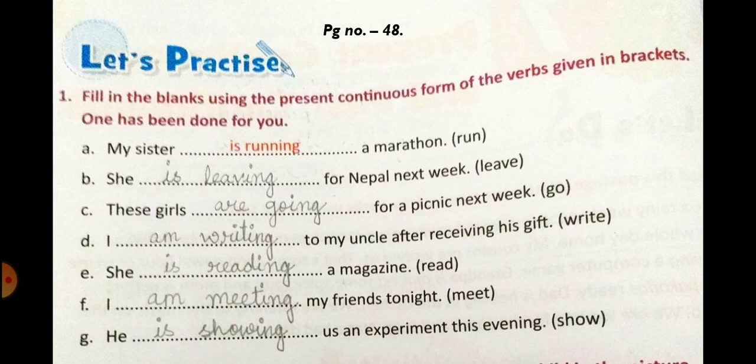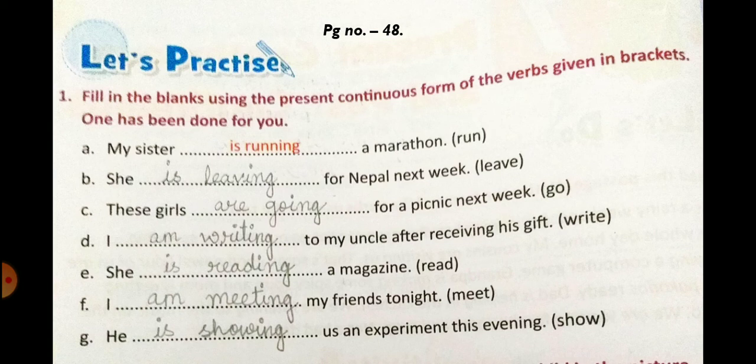Number C, these girls dash for a picnic next week. So go. So we have to use the present continuous form. So the answer is these girls are going for a picnic next week. So it is also talking about a future plan. Number D, I dash to my uncle after receiving his gift.